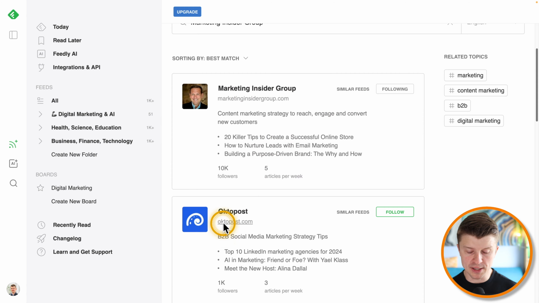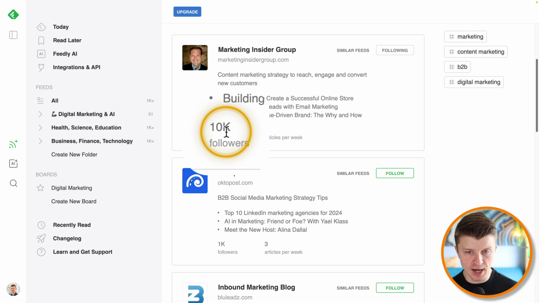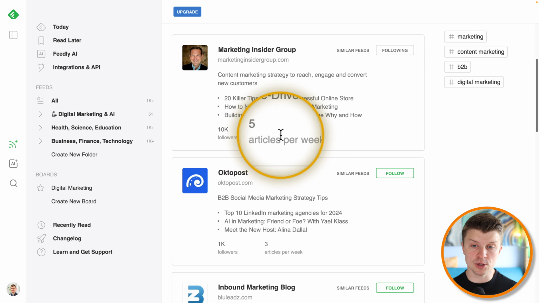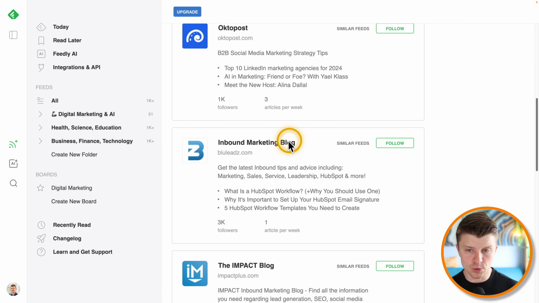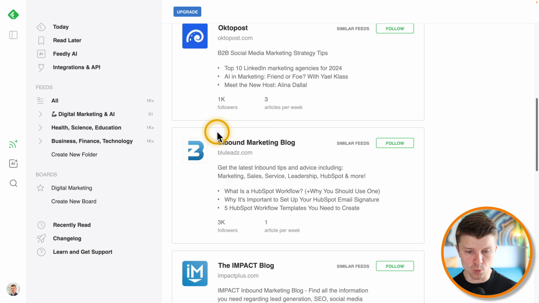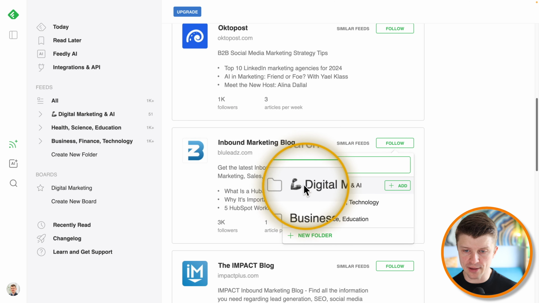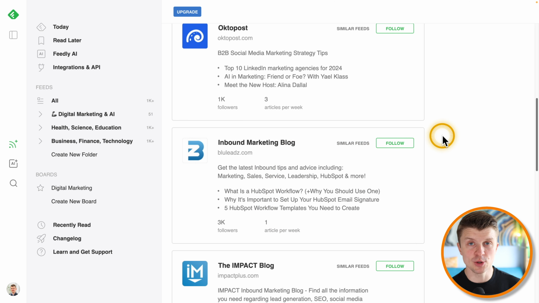Okay, and then you basically see which kind of feeds are available. You can see how many followers they have and how many articles on average they release per week. So then you basically just click on follow once you, let's say, want to follow Inbound Marketing Blog. Then you would just click on follow, and then you just add it to your specific folder. And then this tool is going to just aggregate all of the content coming not only from this website, but all of the websites that you put into that specific folder.